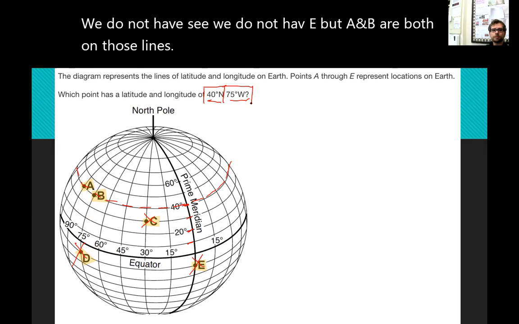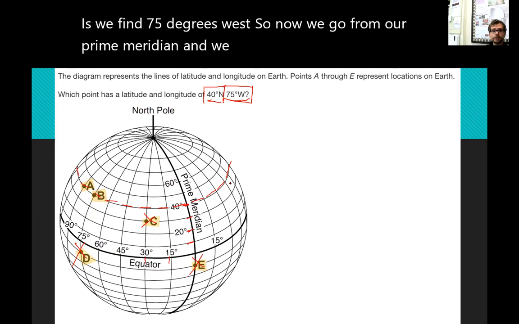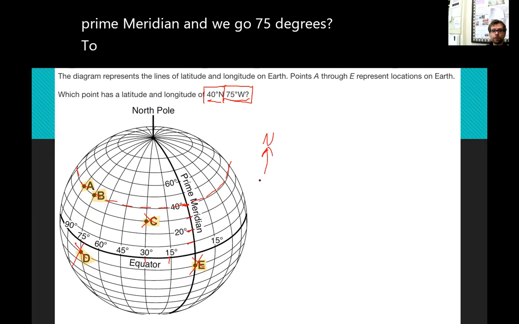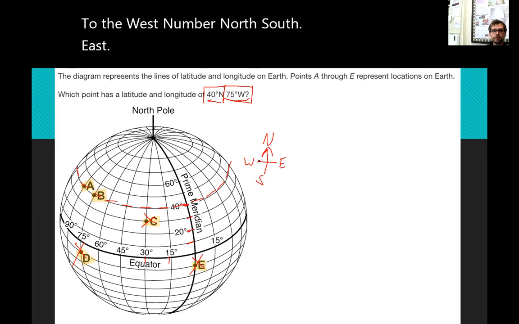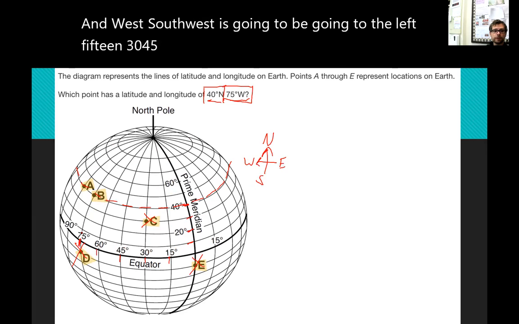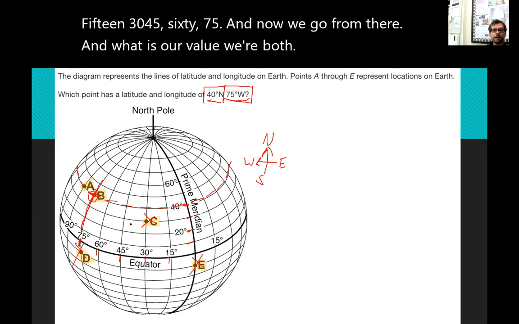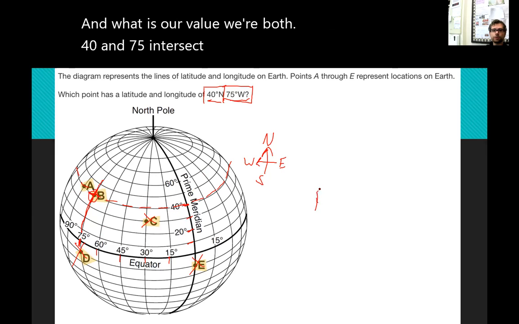Next, what we do is we find 75 degrees west. So now we go from our prime meridian and we go 75 degrees to the west. Remember, north, south, east, and west. So west is going to be going to the left. 15, 30, 45, 60, 75. And now we go up from there. And what is our value? Where both 40 and 75 intersect, our answer is going to be B.